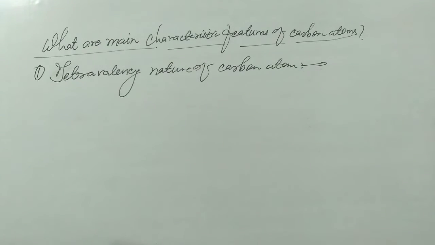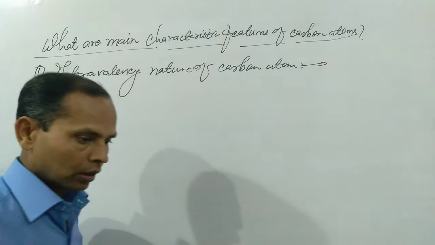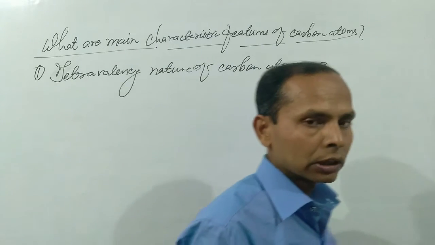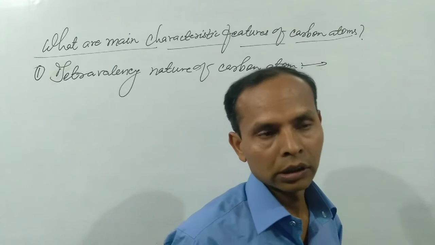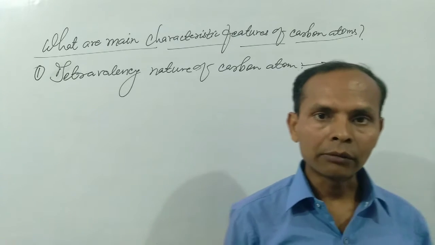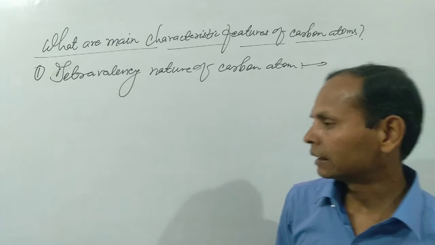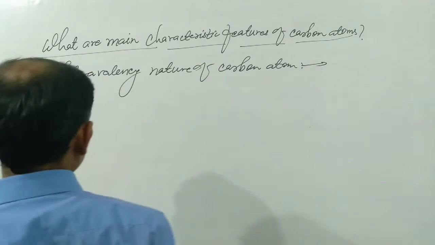Tetravalency nature of carbon atom means the valency of carbon is 4, so it forms 4 covalent bonds. This property of carbon atom is generally known as tetravalency nature of carbon atom.